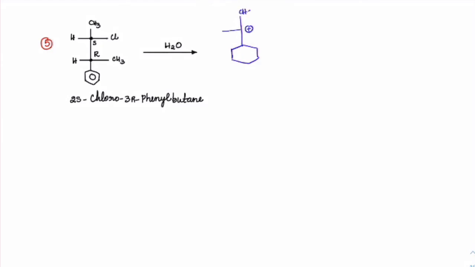There is already one group in between here, which we have as CH3, but that will undergo rearrangement here by a 1,2 hydride shift. So we will have CH2CH3, this group phenyl and methyl carbocation.